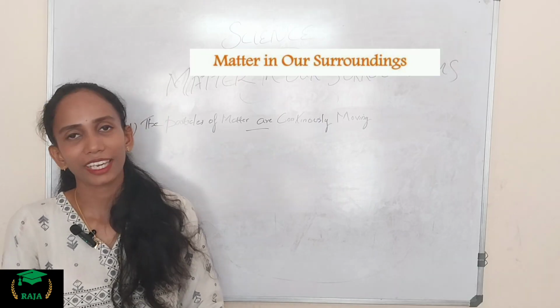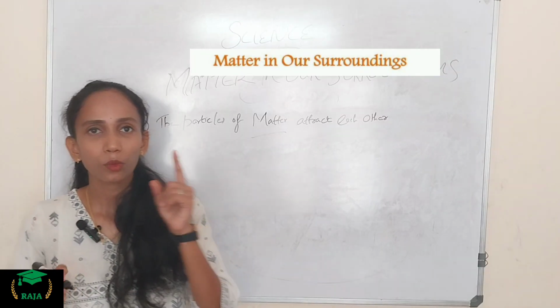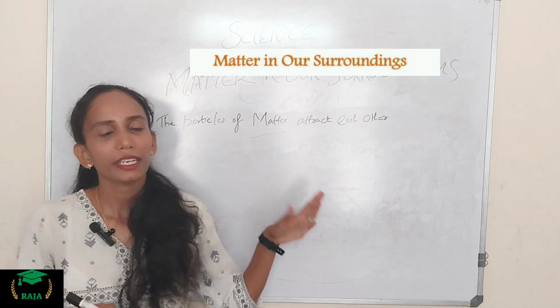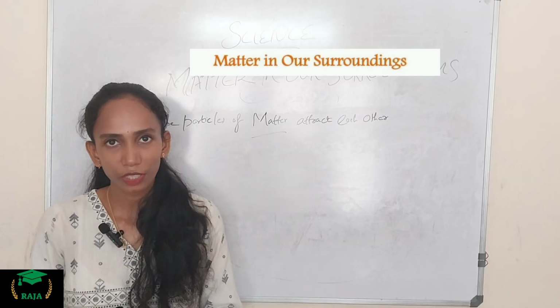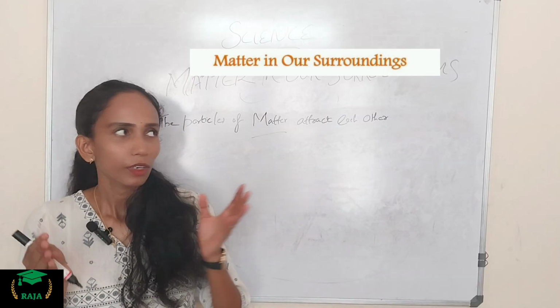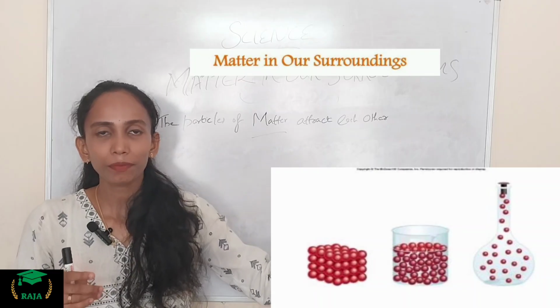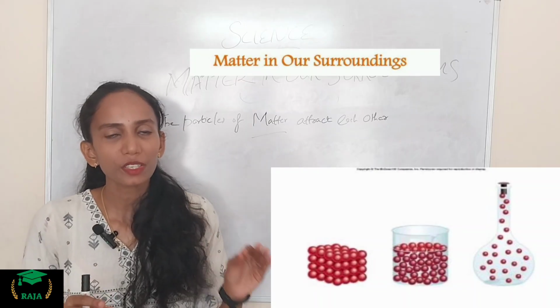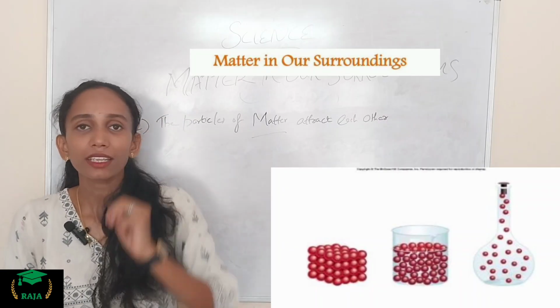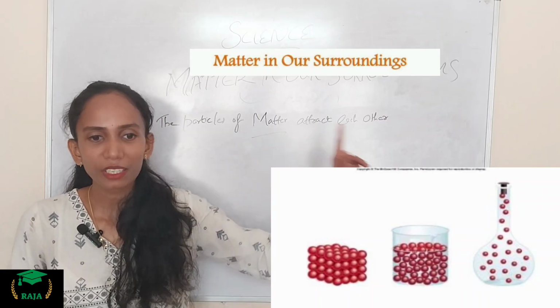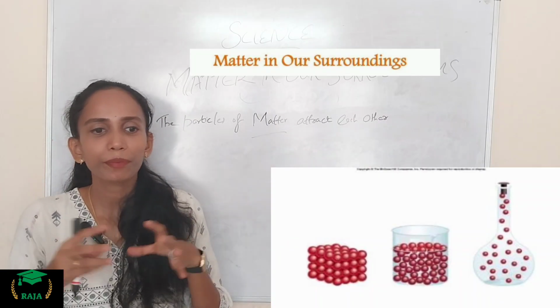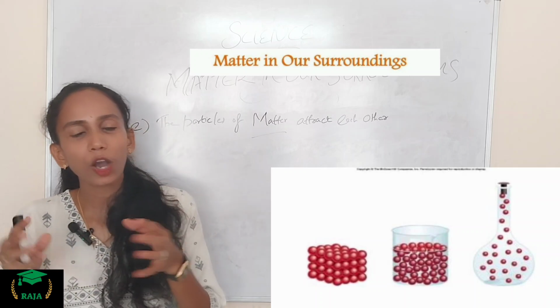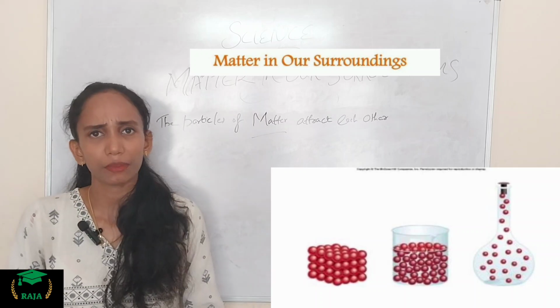Clear? Okay. The last one is one more experiment. The particles of matter always attract each other, that we know, because I will show the experiment here. Look at the picture. Take an iron nail, a piece of chalk and a rubber band. These three things are needed: the iron nail, a piece of chalk and a rubber band. Try breaking them by hammering, cutting or stretching. You can choose either one.